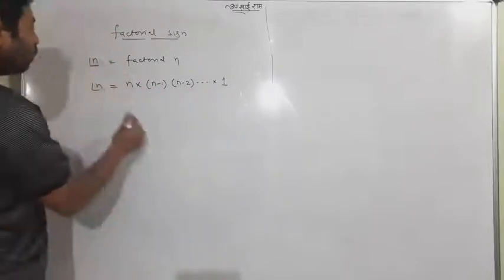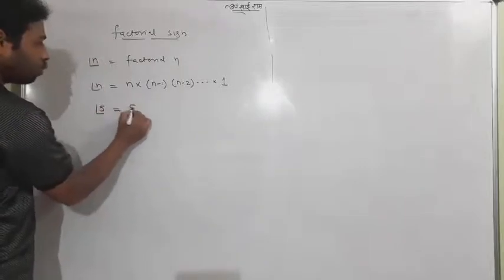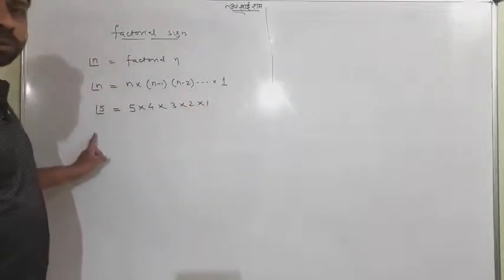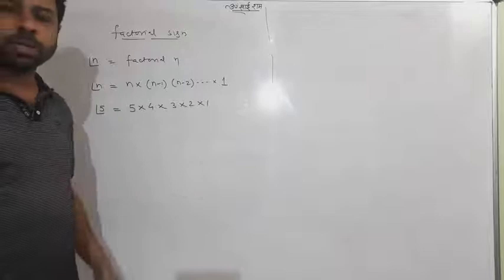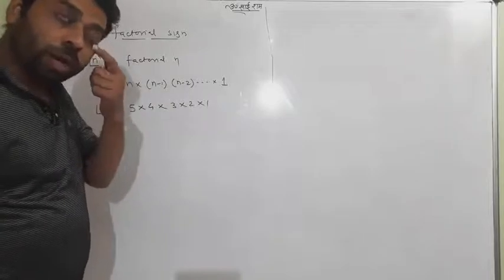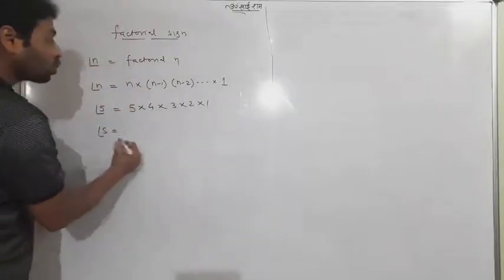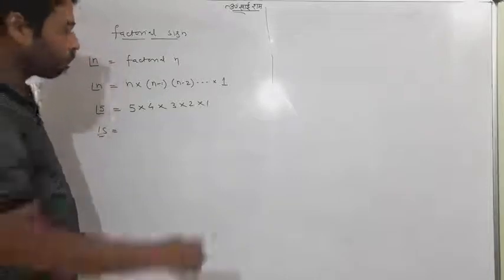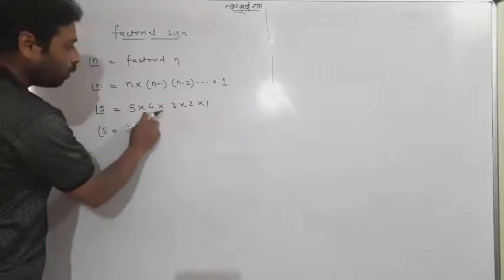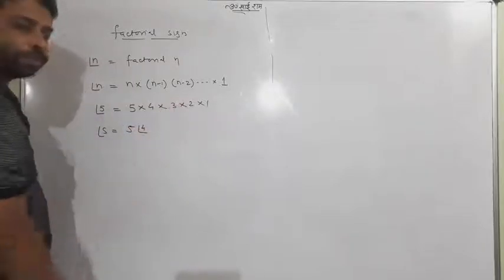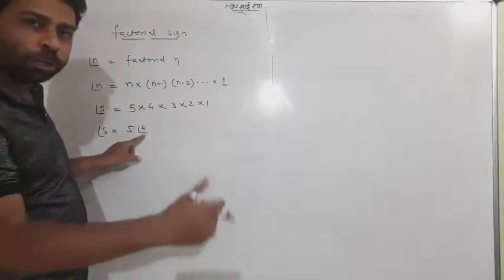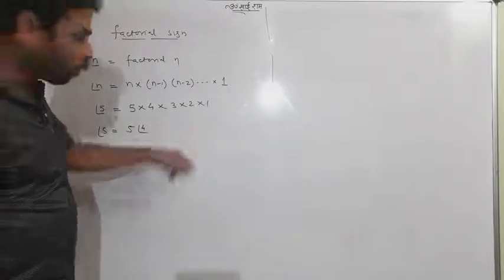Don't be confused about that. If you take an example, suppose 5 is here, you can write 5 into 4 into 3 into 2 into 1. Now try to understand the meaning of factorial 5: you have to multiply the same number in decreasing order till 1. One comfortable condition is that you can also stop as you wish. If you want to stop at 4, you can write 5 and 4. You don't need to be afraid, because if you open 4, again you have to write 4 3 2 1.